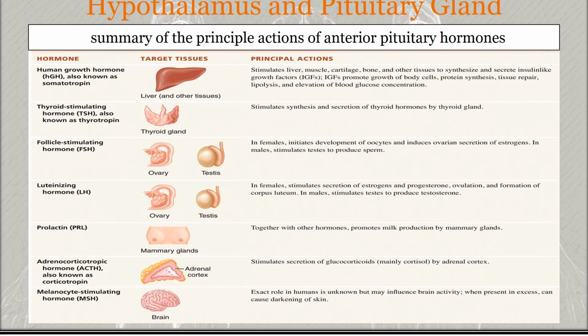So each month FSH initiates the development of the ovarian follicle, and FSH also stimulates the follicular cells to secrete estrogen, which is a female sex hormone. That is the function of follicle stimulating hormone in females, and in males, FSH stimulates sperm production in the testes.